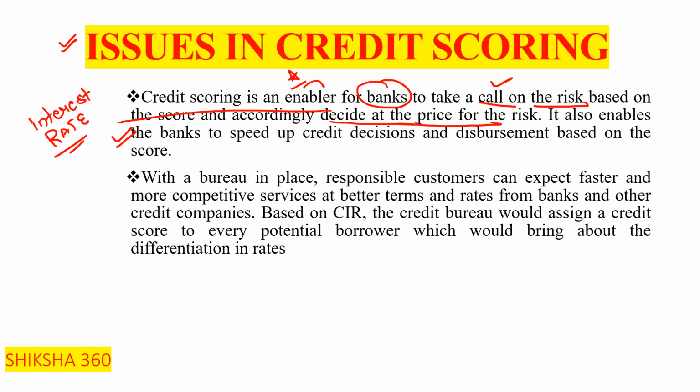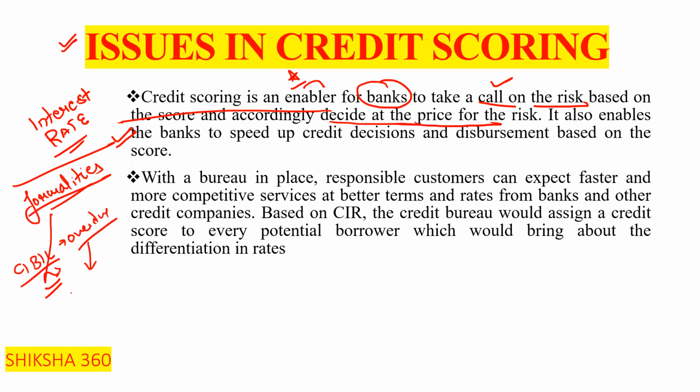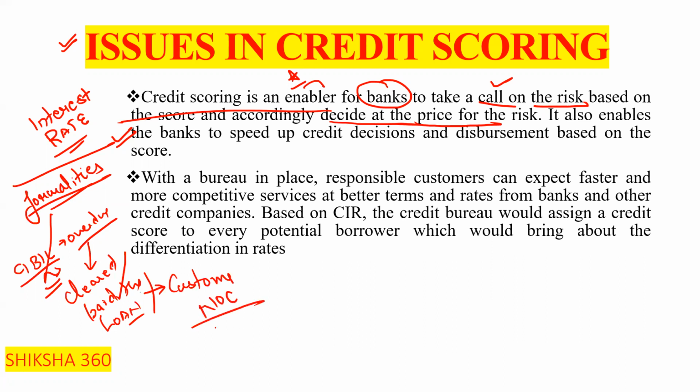We have already discussed one example: all the formalities for the loan are completed, and when we check the CIBIL, there is one overdue, but the person says they have already cleared or paid that loan. Now we ask the customer to please take an NOC, a no objection certificate, from that bank, stating that the loan has been completely repaid and there are no overdues.